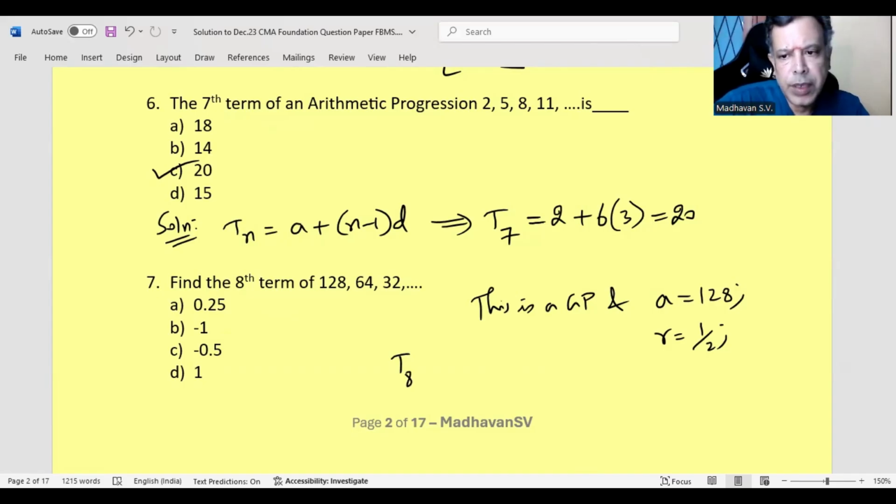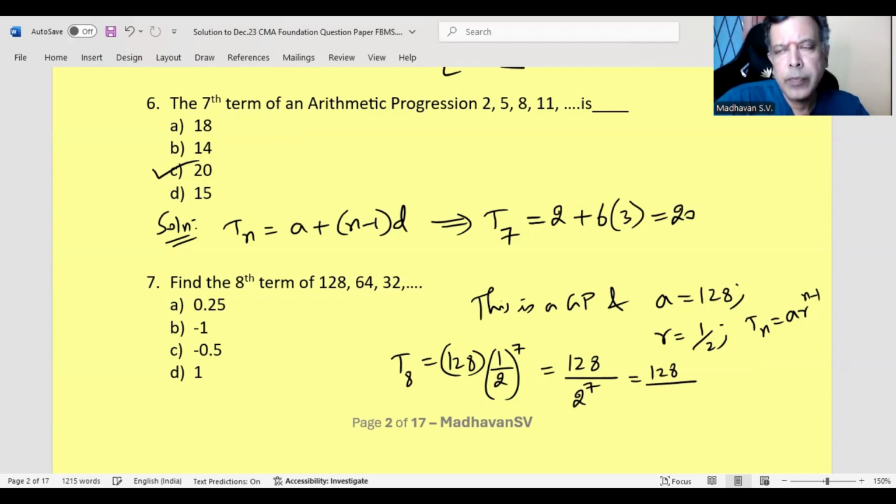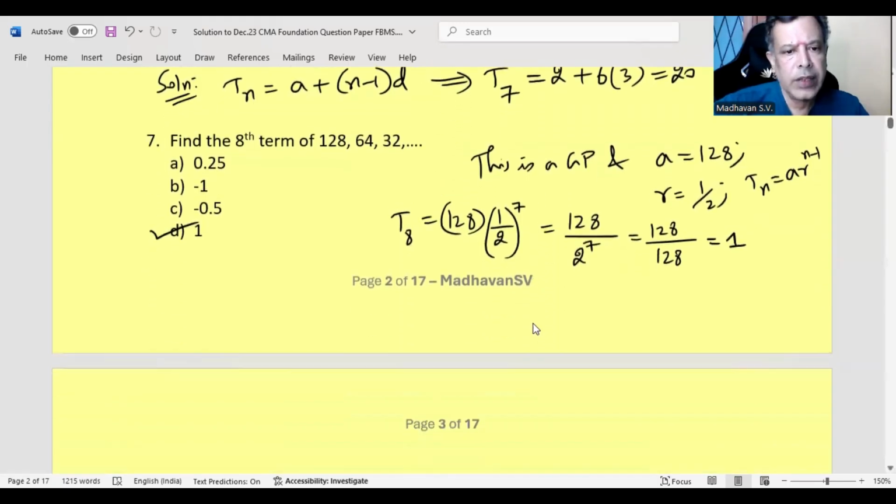Tn formula for a GP is a r^(n-1). So T8 will become a, that is 128, times r to the power of n minus 1, that is (1/2)^7. So this becomes 128 divided by 2^7. 2 power 5 is 32, 2 power 6 is 64, 2 power 7 is 128. So the result is 1. So the option is D. Let us move on to the next one.